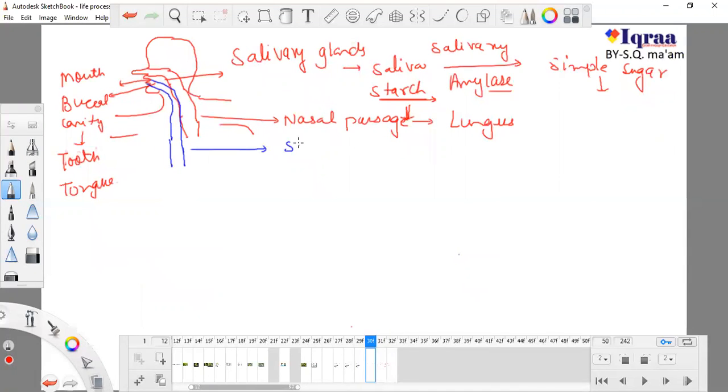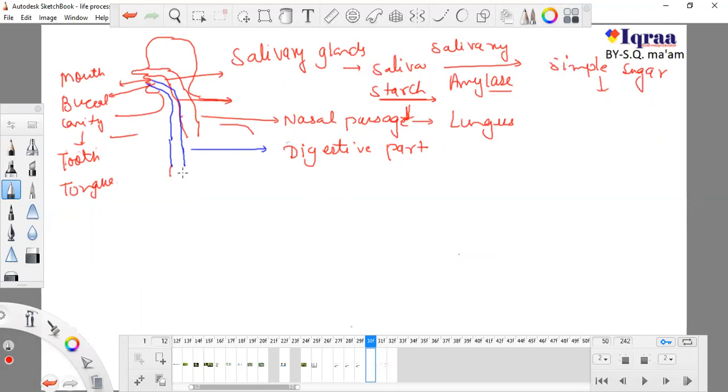So this part will open into the digestive system. There are two tracks: one track is opening into the lungs and another track is opening into the digestive part. Here you can see both of them are connected together at this particular point, but this is not of our interest right now.